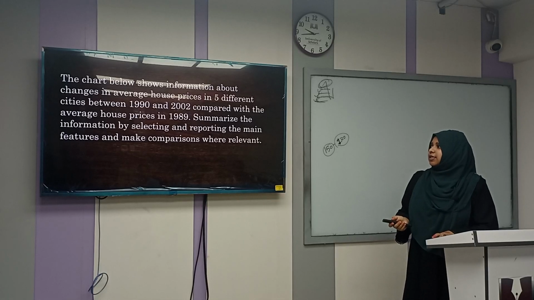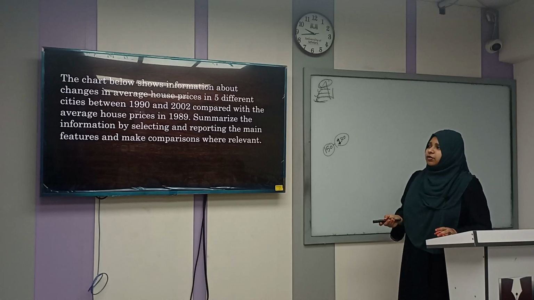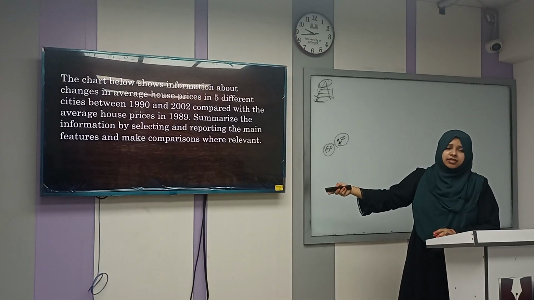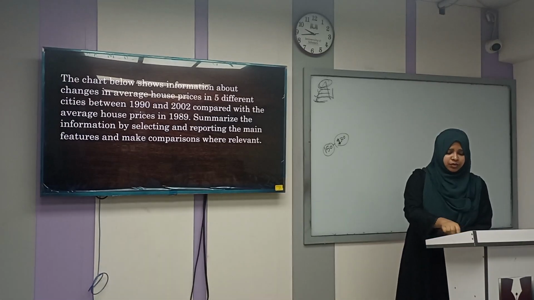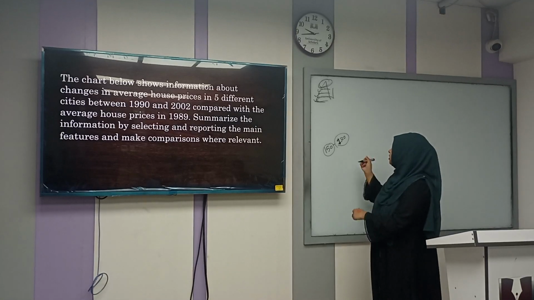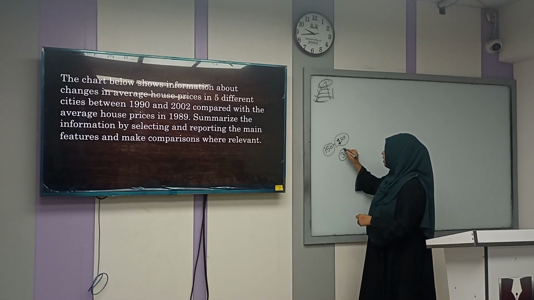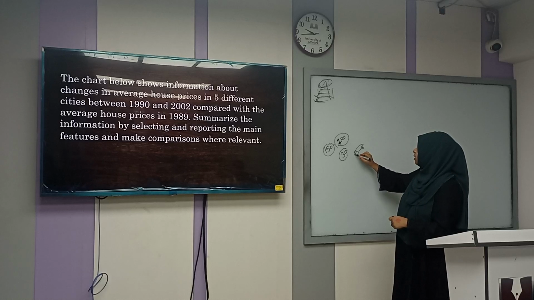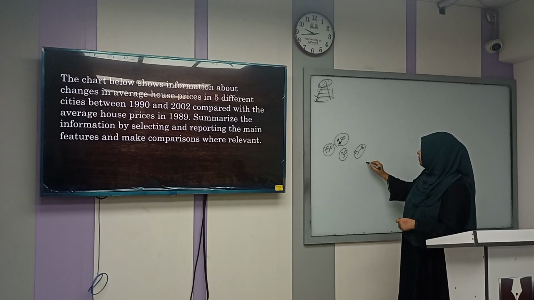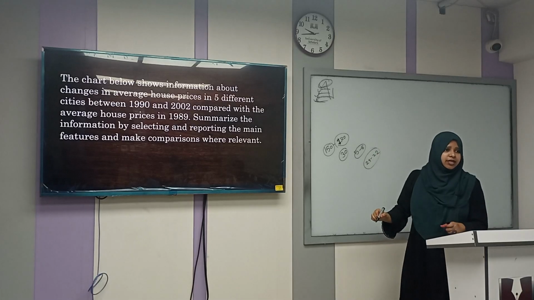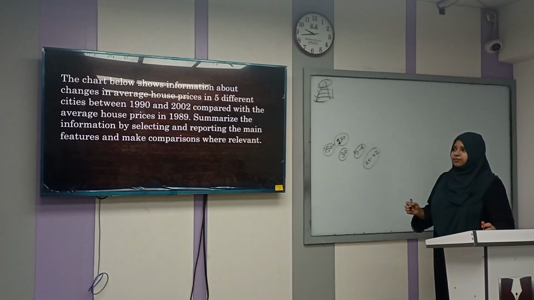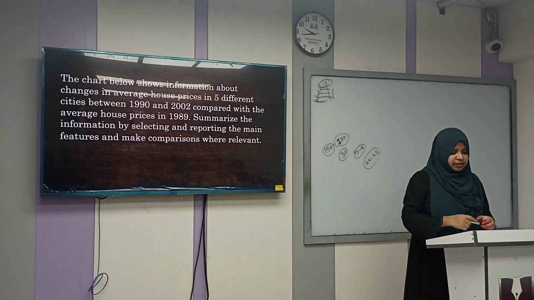Summarize the information by selecting and reporting the main features and make comparisons where relevant. You have to complete this task in 150 to 170 words. Your time will be 30 minutes, and you will get 5 to 8 minutes to think, and you will spend 25 to 22 minutes to write it down. Okay, clear? So what was the structure? Do you remember the structure?